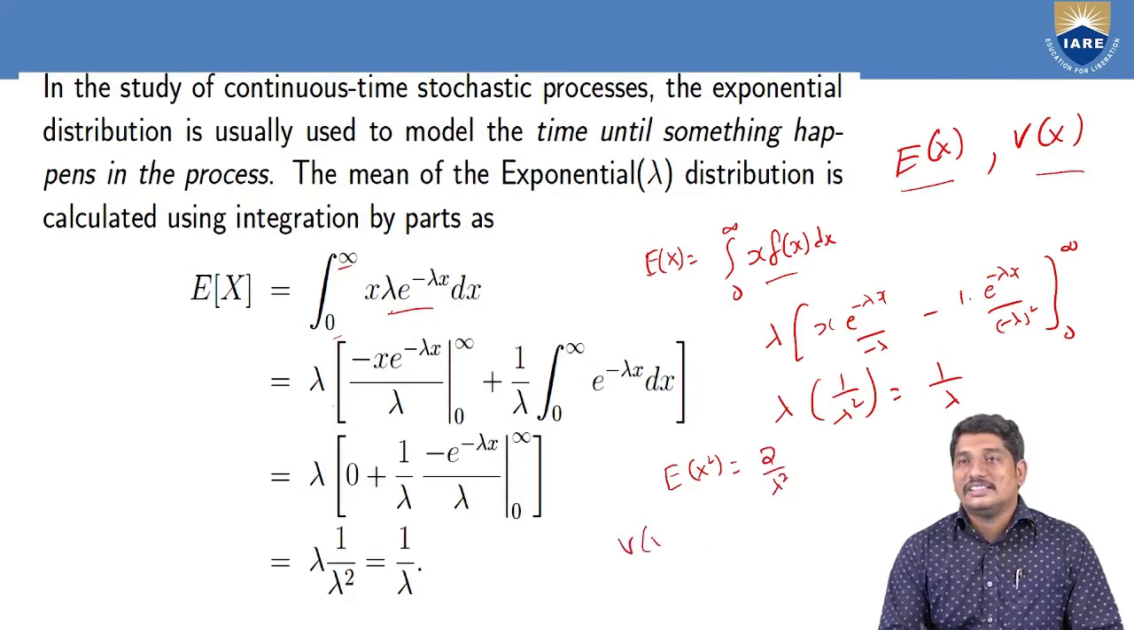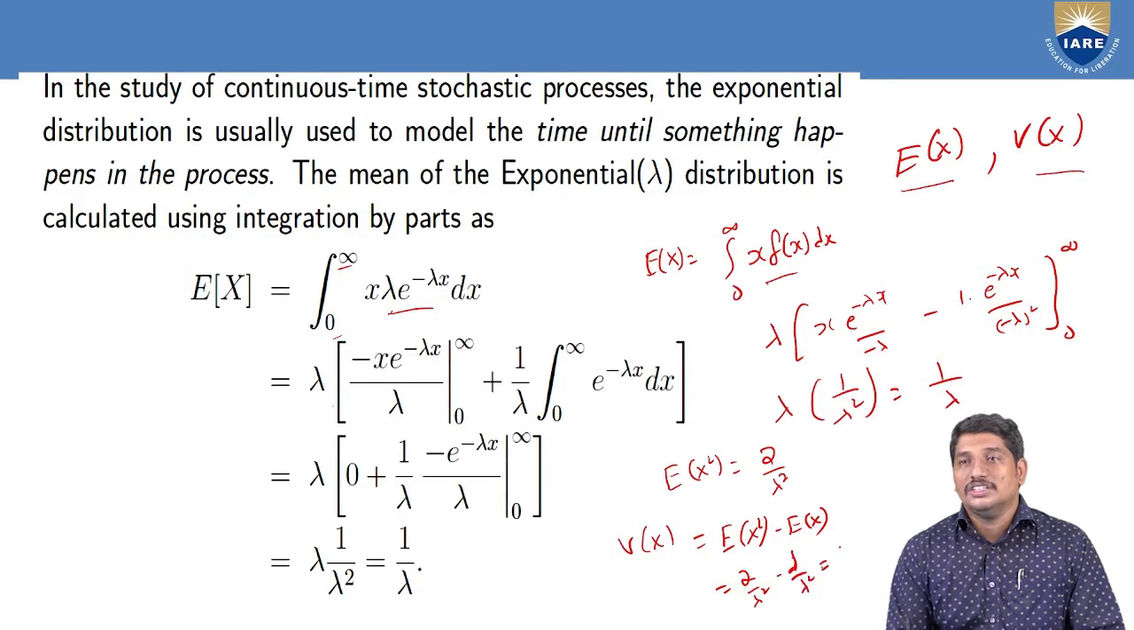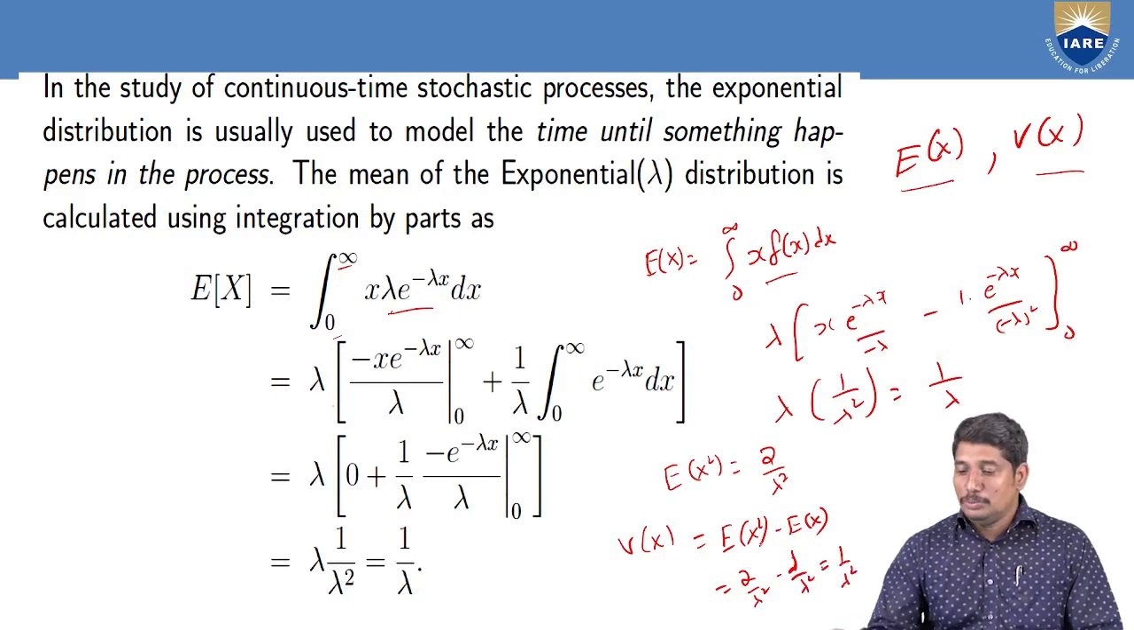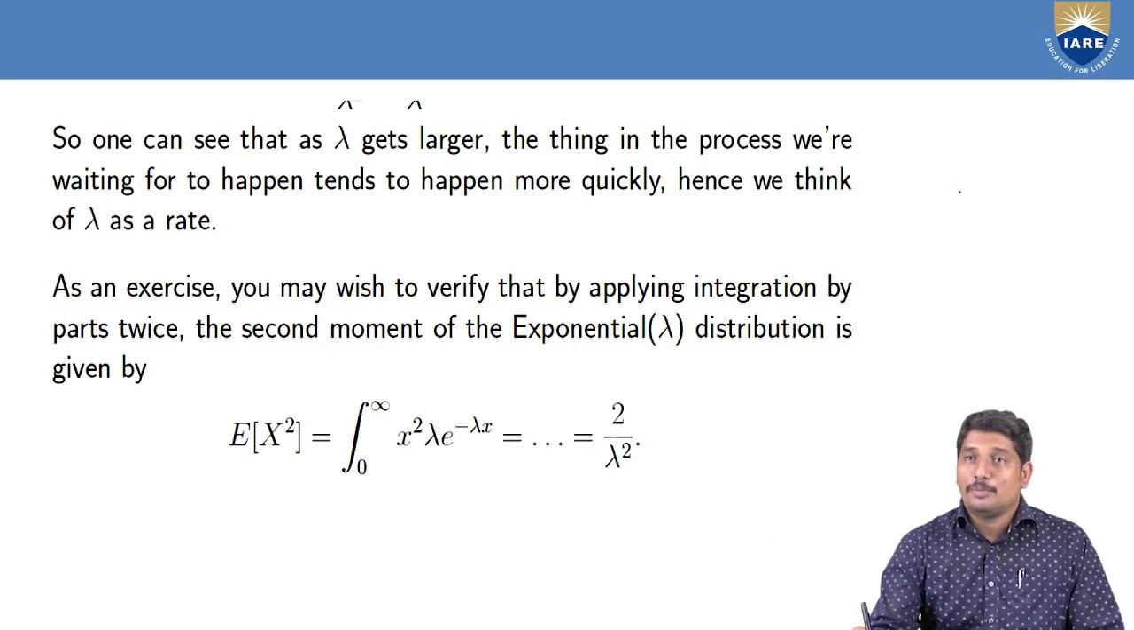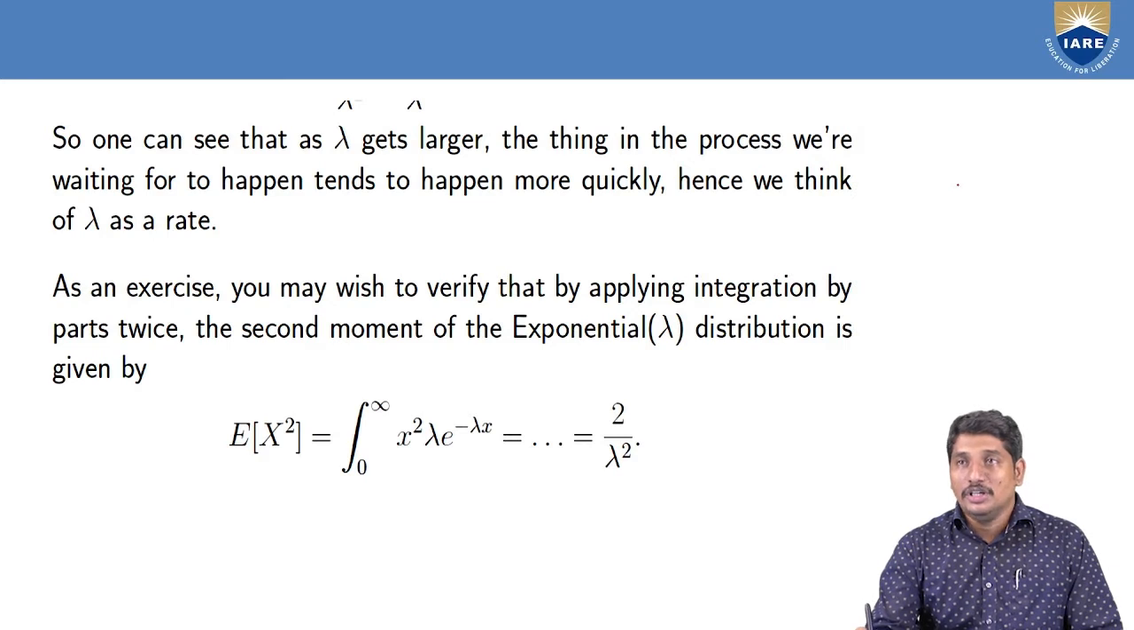And variance of x. Of course, we have discussed these derivations in the last class. You can refer to the previous videos for these derivations. V of x is nothing but E of x square minus E of x whole square. So 2 by lambda square minus 1 by lambda square, that is 1 by lambda square. So these are the two important parameters which we are going to use in determining probabilities as well as the memoryless property. So finally, let us write the formula once. E of x is 1 by lambda for exponential distribution and variance is 1 by lambda square.